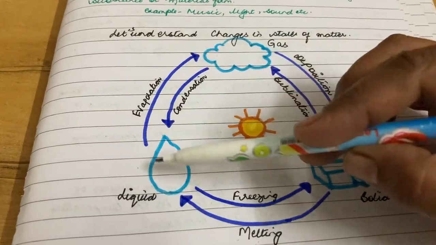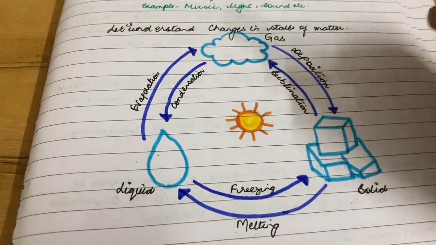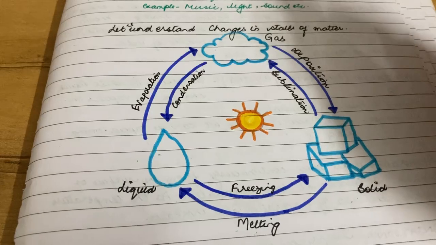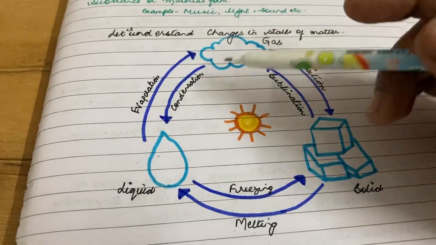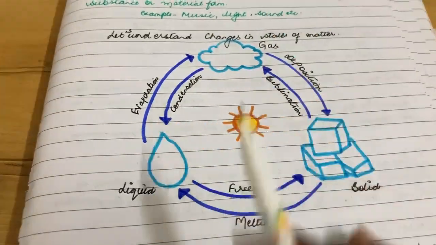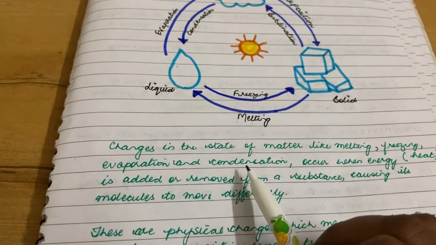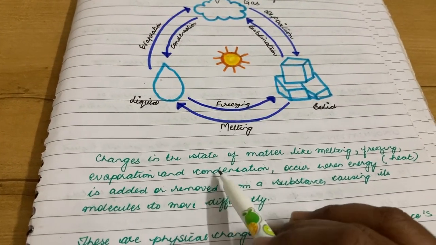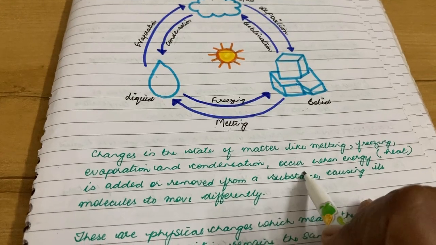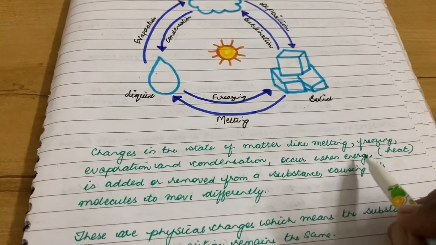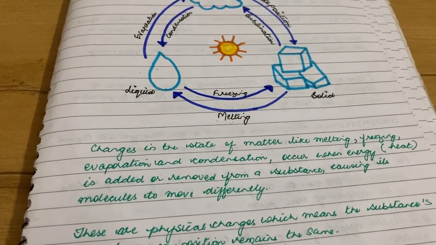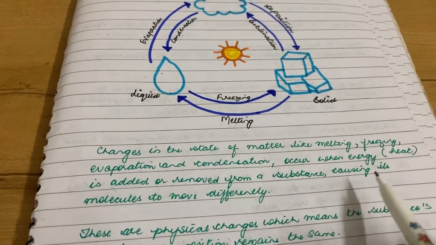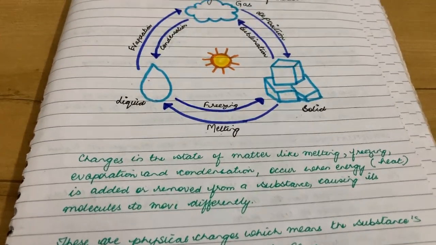But if you remember this cycle, you will never go wrong in writing any of the questions asked about these terminologies. Changes in the state of matter like melting, freezing, evaporation and condensation occur when energy, which is heat, is added or removed from a substance, causing its molecules to move differently.